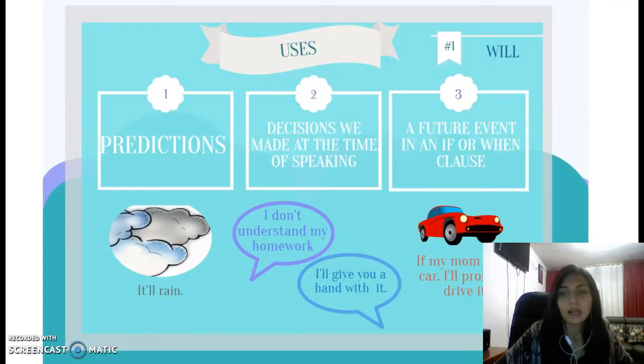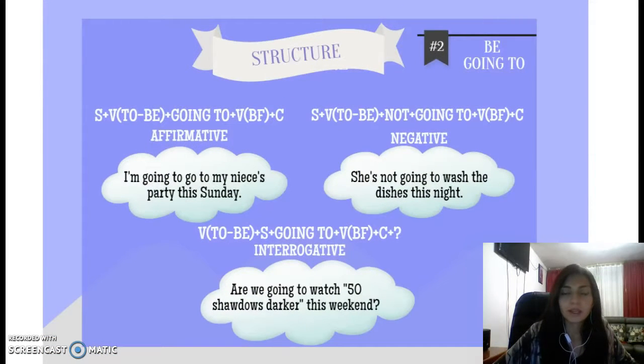And a future event in an if or when clause. In this case, we have, if my mom buys a new car, I'll probably drive it. So if she doesn't buy it, I can't drive it. It will be impossible. So we have be going to.